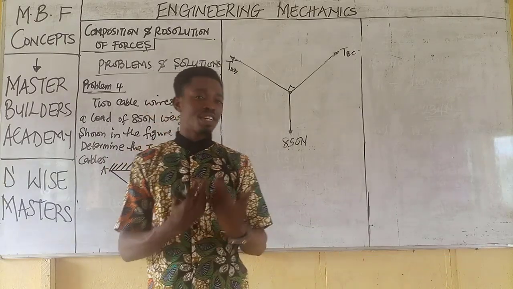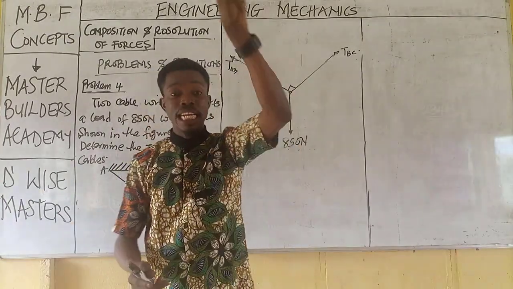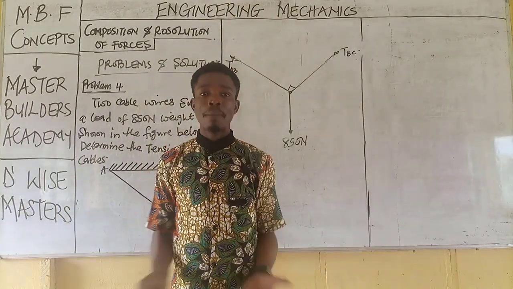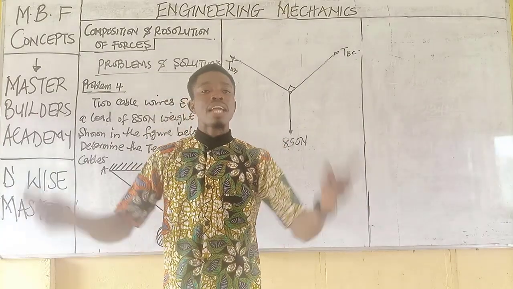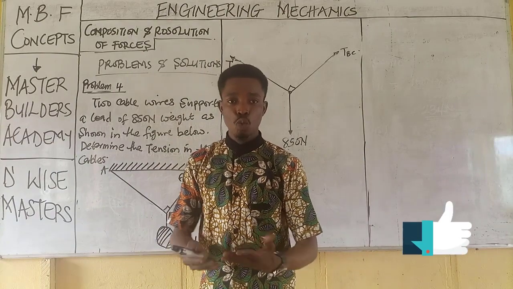I hope by now you know the reason why we are using Lami's theorem to solve this system. It is because it contains three member forces: the weight and the two tensions. Now that we have decided that we are using Lami's theorem, guys, what do we need to obtain?